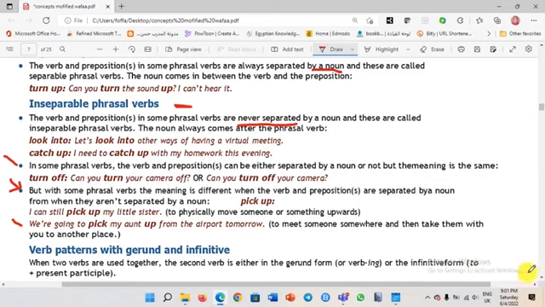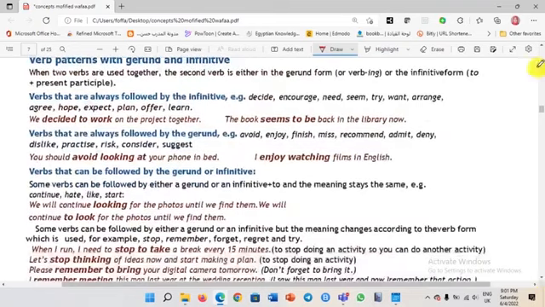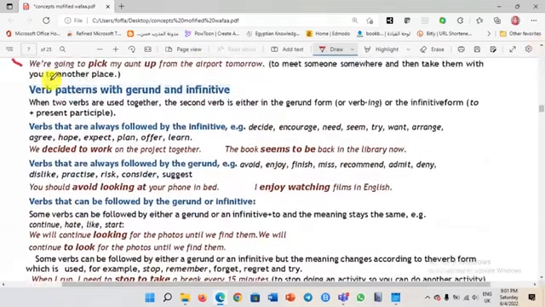Verb patterns with gerund and infinitive. Do you remember this lesson, dear students? It was not an easy one. Some verbs are followed by gerund and some verbs are followed by verb to plus infinitive. When two verbs are used together, the second verb is either in the gerund, which means verb plus ing, don't forget, or the infinitive, to plus the present participle.